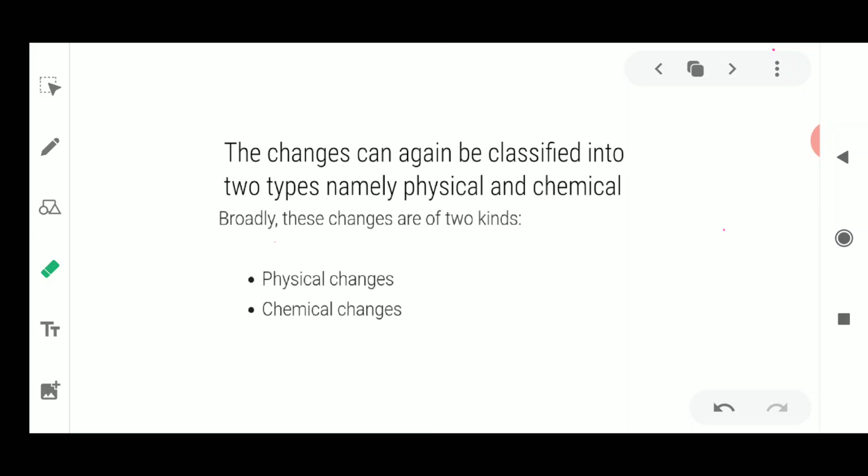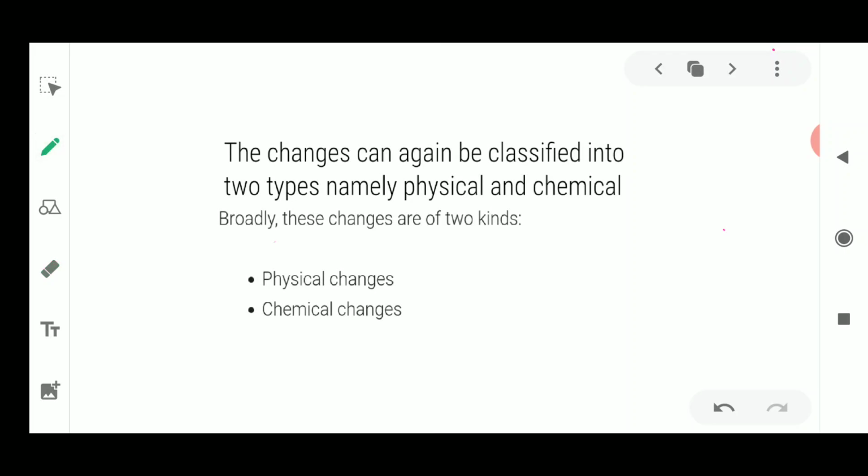Before starting today's video, I would like to tell you all about the topic which we have discussed yesterday. We have discussed the introduction of this chapter and the meaning of the word change in detail. I have given you many examples which were telling you about the various types of changes taking place in the surrounding. Now today, on the basis of yesterday's concept, we are going to discuss the types